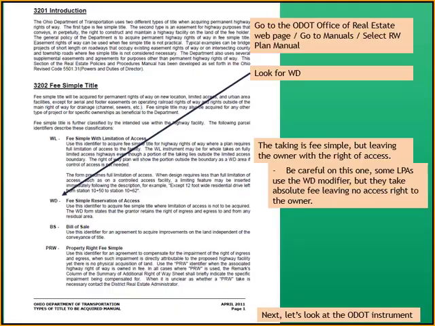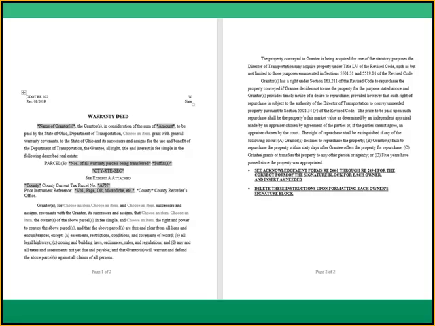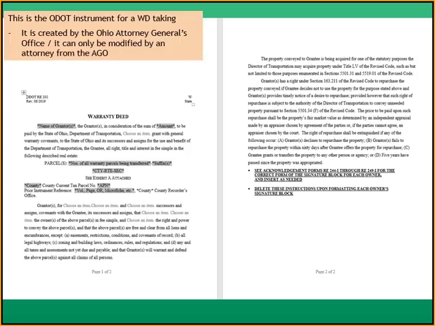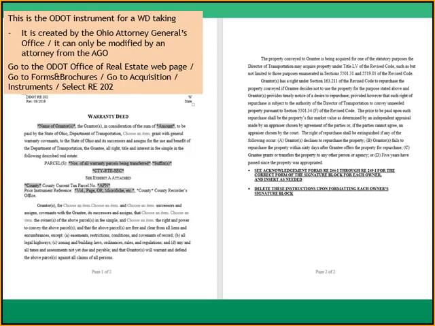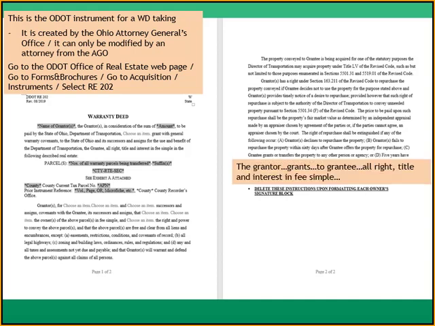Next, let's look at the ODOT instrument. There's the ODOT instrument for a WD, which is warranty deed. It's created by the Ohio Attorney General's office, can only be modified by an attorney with the Attorney General's office. So if we wanted to find that, we would have gone to the ODOT Office of Real Estate webpage. We would go to Forms, and we would have selected RE202, which would be the standard warranty deed.